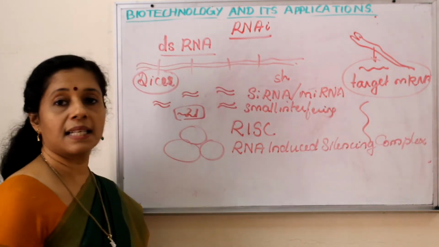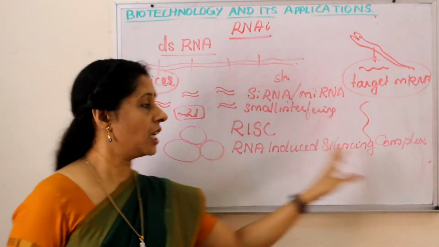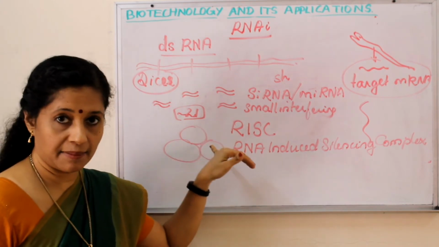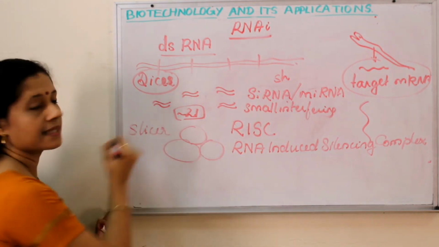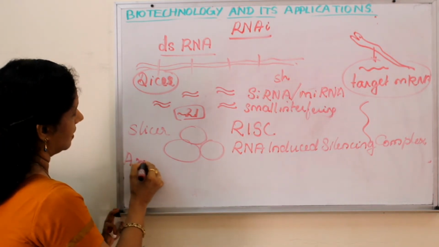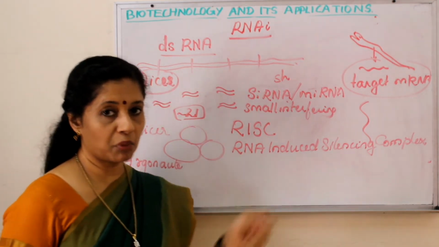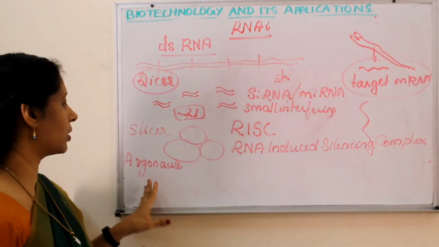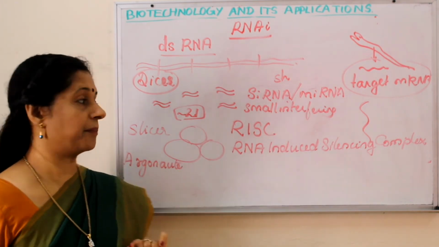So RISC is nothing but RNA induced silencing complex. The RISC has many proteins, as I mentioned. The main two proteins are, one is slicer, slicing, and second is argonaute. Other proteins are not important for us, but for us these are the two important ones, slicer and argonaute. Okay, they have roles later.